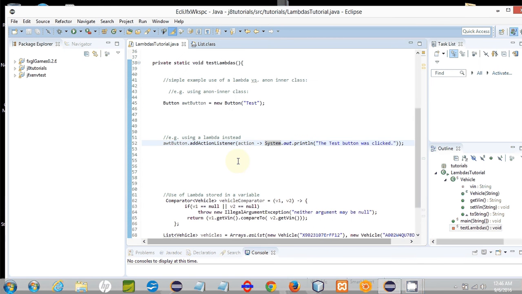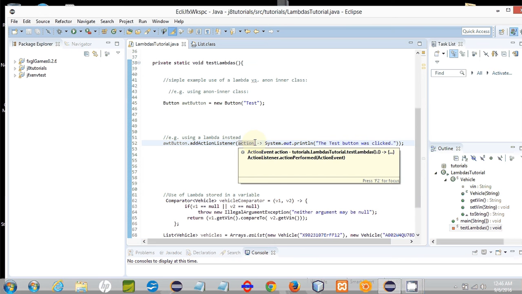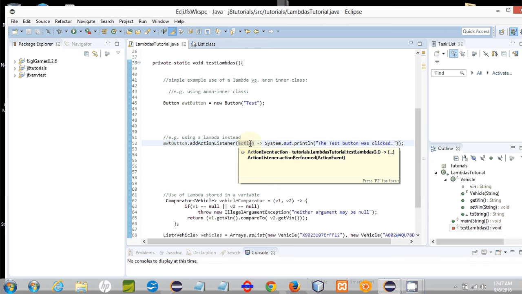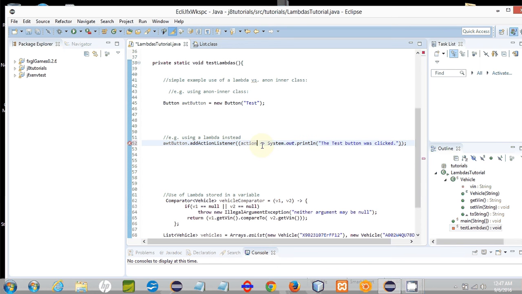Now what if, in the case of the action listener interface, the single method takes a single argument. So action performed takes a single argument of type action event. What if the interface method took more than one argument? How would you code that in a Lambda? I'll show you that. In that case, you need to enclose the arguments in parentheses. When you use the parentheses, it is clearer that this is a function argument list. It's starting to look like what you would see in a traditional Java method, because we have a list of arguments.